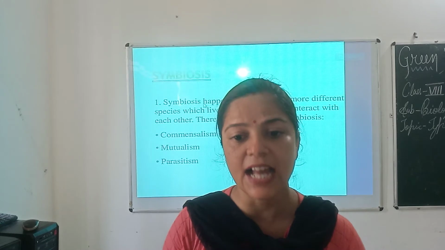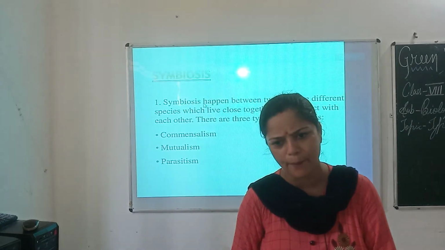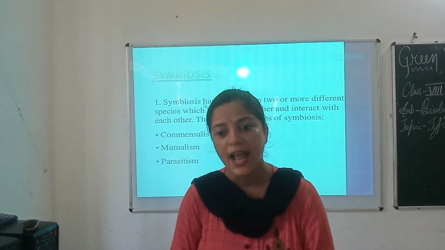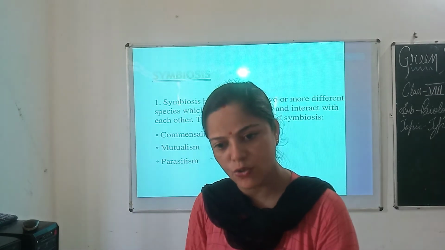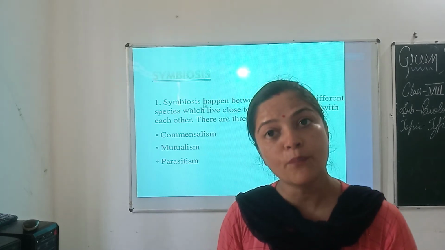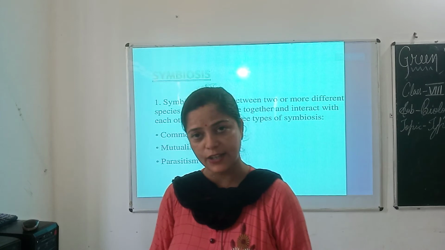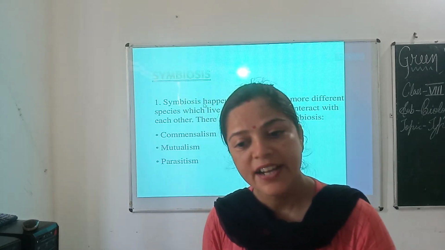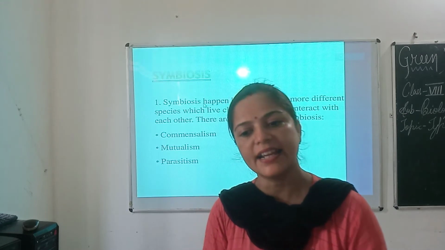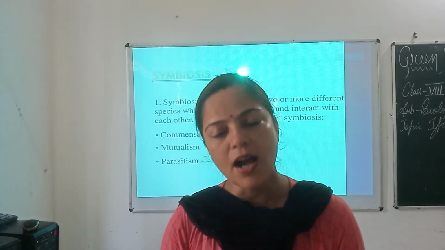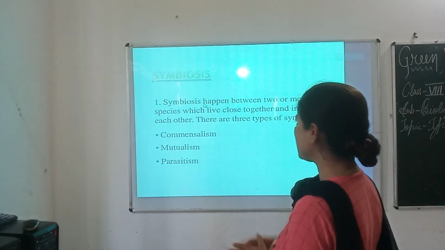Rhizobium bacteria live in the root nodules of leguminous plants like gram, pea, moong, and they take in atmospheric nitrogen and convert it into nitrates. This is taken in by the plants, and in return the plants provide food and shelter to the Rhizobium bacteria.